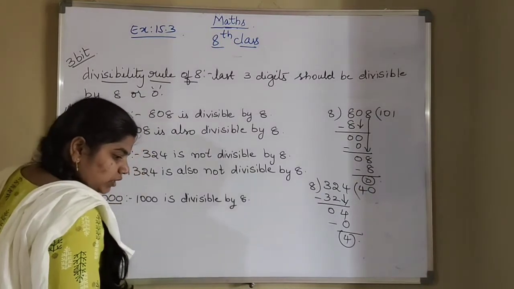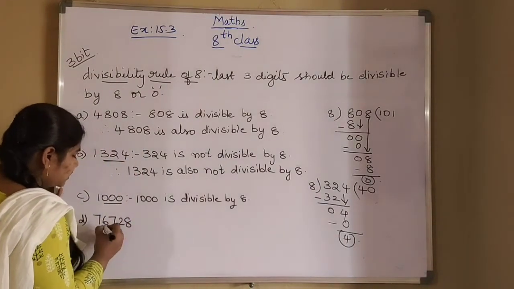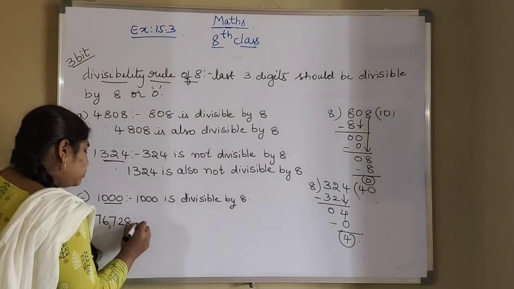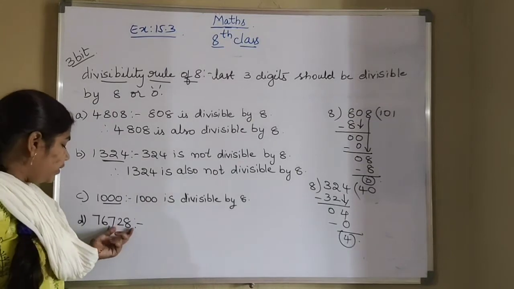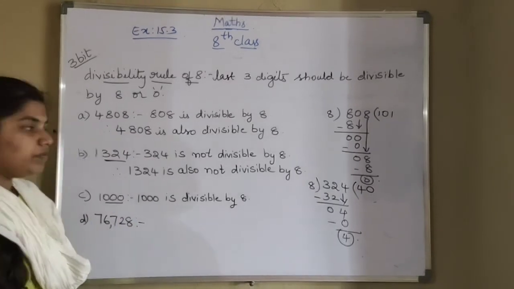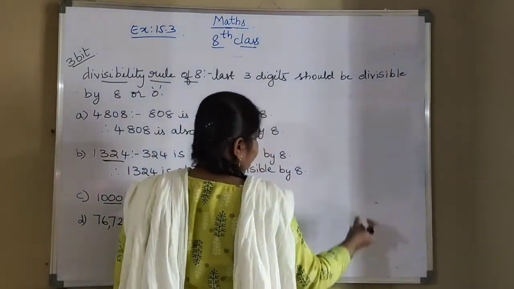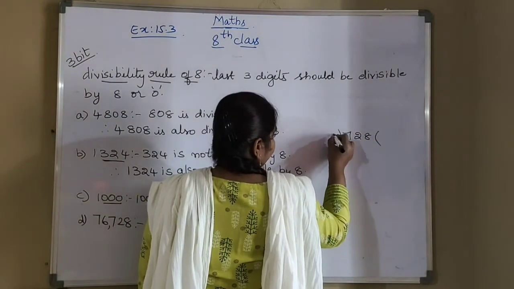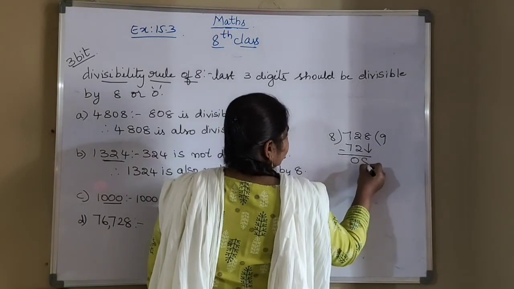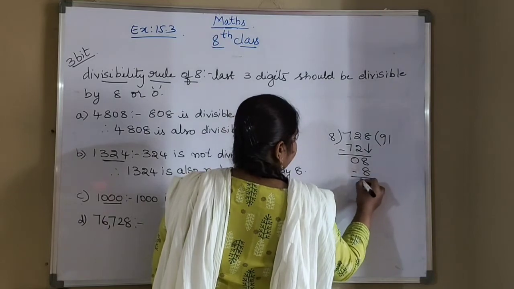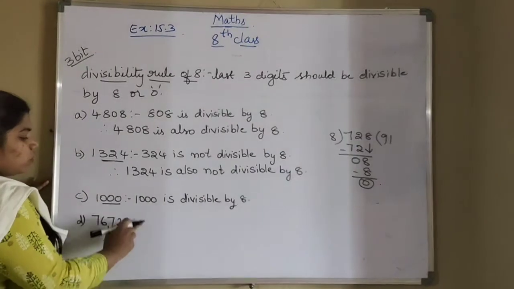So what is the last question? 76,728. So whether this number is divisible by 8 or not we have to check. So what are the last 3 digits? 728. If 728 is divisible, the whole number will also be divisible. So we will check here. Divide with 8 here. So 8 9s are 72. Bring this 8 down. 8 1s are 8. You got the remainder as 0. So that means 728 is divisible by 8. So the whole number will also be divisible.